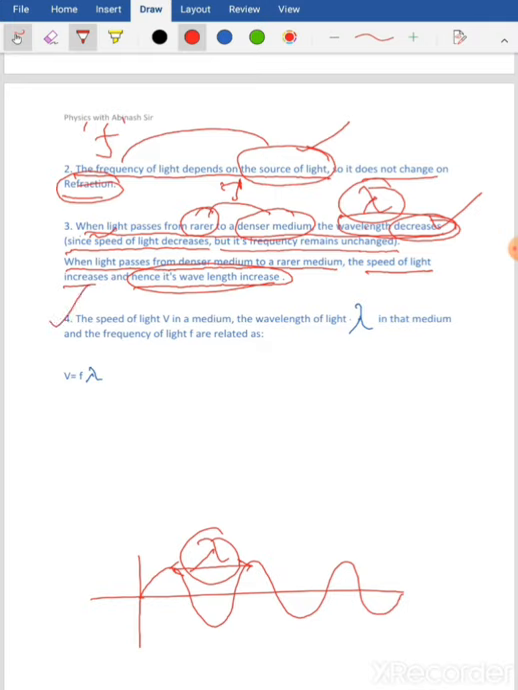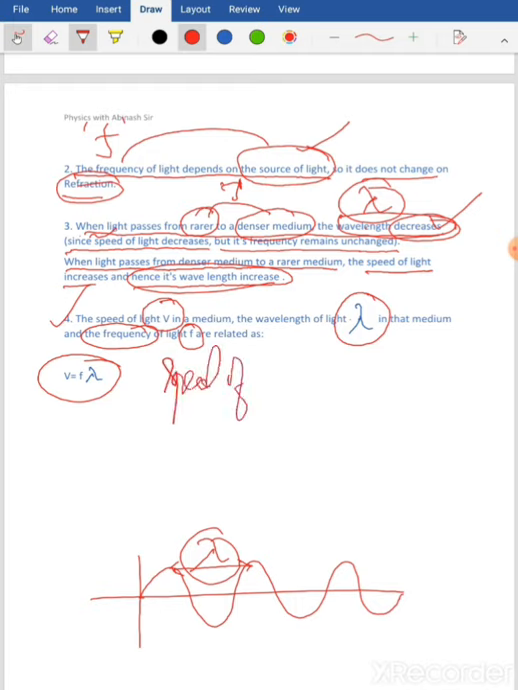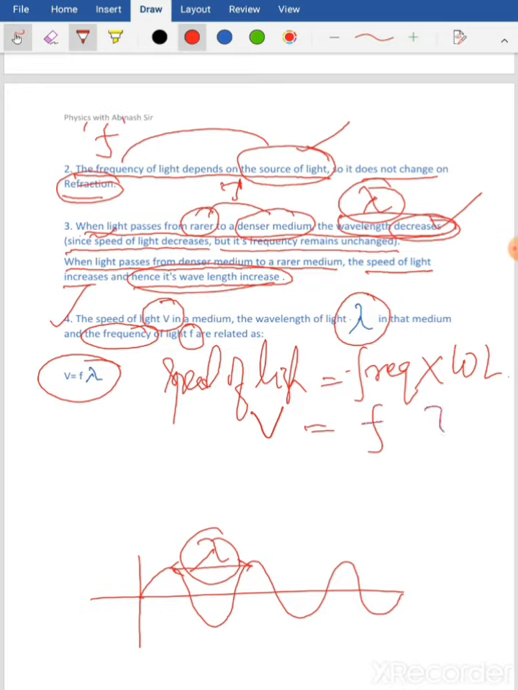Now number 4 is how we can derive or find the relation of the speed of light, that is v, the wavelength of light, that is lambda, and the frequency of light, that is f. How can we relate these three? The relation is: speed of light v equals frequency multiplied by wavelength, that is v equals f into lambda.